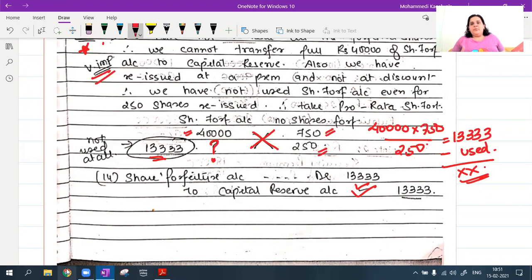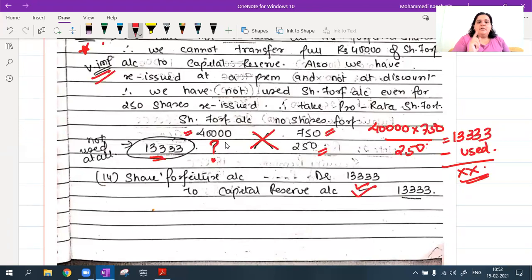Okay, so there was this one new thing in this sum, that the number of shares which are forfeited, if that number of shares are not reissued, you cannot transfer the whole share forfeiture to capital reserve. You have to take a pro rata. Pro rata is very simple. When I forfeited 750, I got share forfeiture as 40. So in case I would have forfeited only 250, jitna reissue karna hai, utna hi forfeit if I would have done.